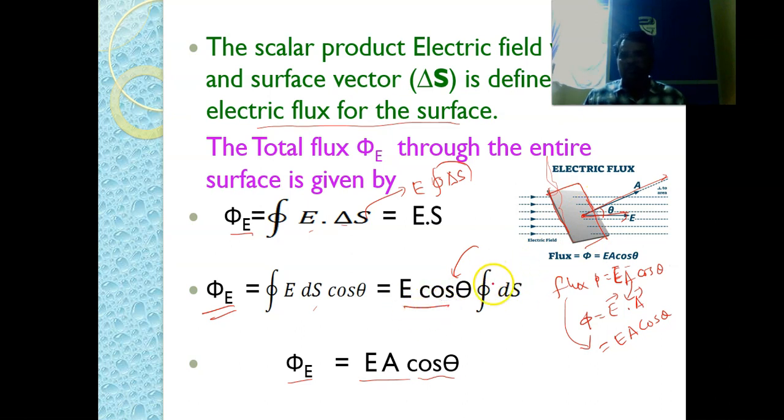So this electric flux phi E is equal to E cos theta times the integration over the closed surface of dS. So this is nothing but A. That's why the electric flux phi is equal to E A cos theta. So this is the equation for electric flux.